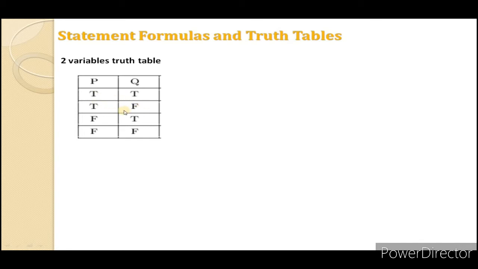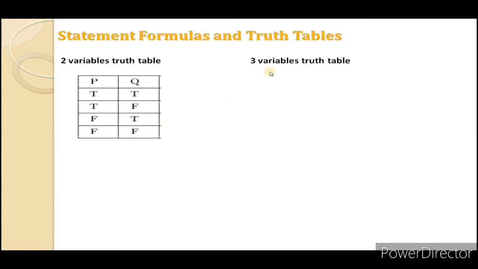Then for the Q, you have to define 1 T, 1 F, 1 T and 1 F. The first two are T and the next two are F, because there are 4 possibilities. And then it is 1 T, 1 F, 1 T and 1 F.